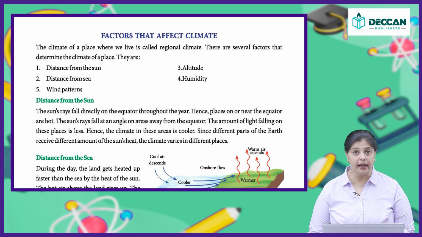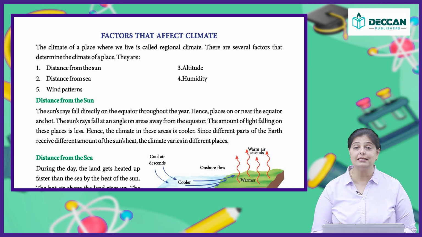Now, the amount of light which falls on these places is less. Hence, the climate in these places will be cooler. Those places which are away from the sun will have a colder climate. Since different parts of the earth receive different amounts of the sun's heat, the climate varies in different places. So, that's how the climate gets affected, depending on the amount of sunlight, the way the sun's rays fall on the region where you are living.